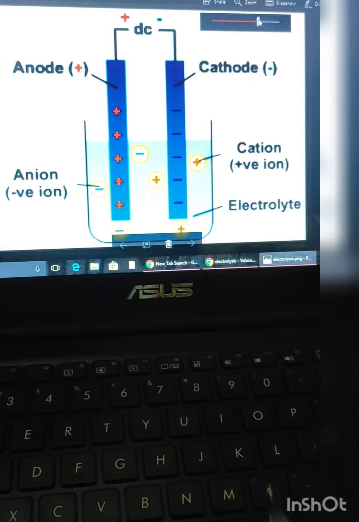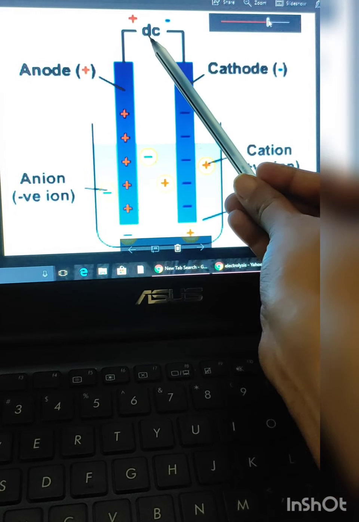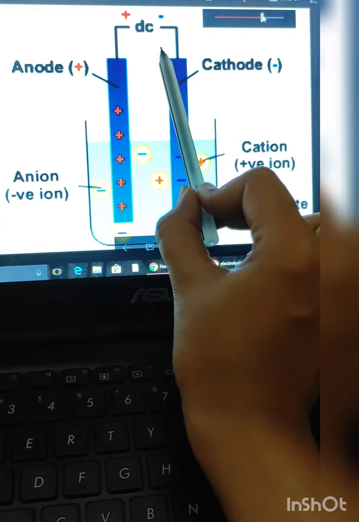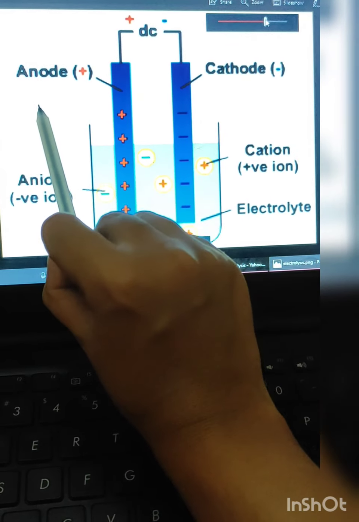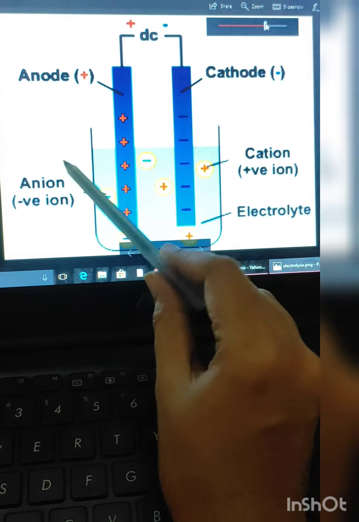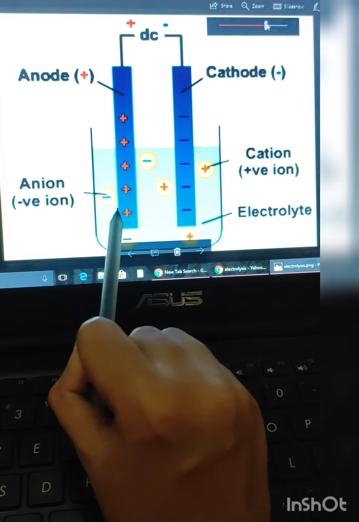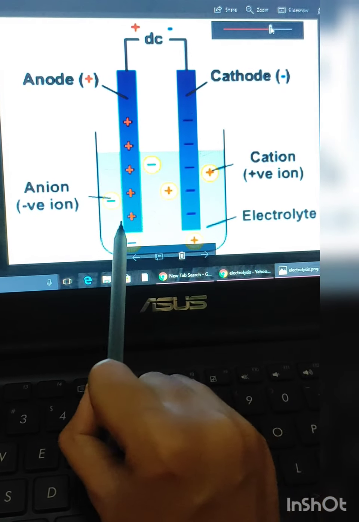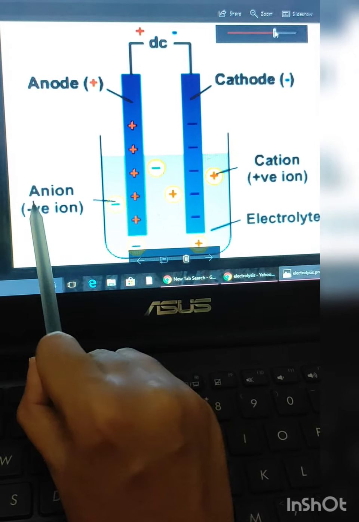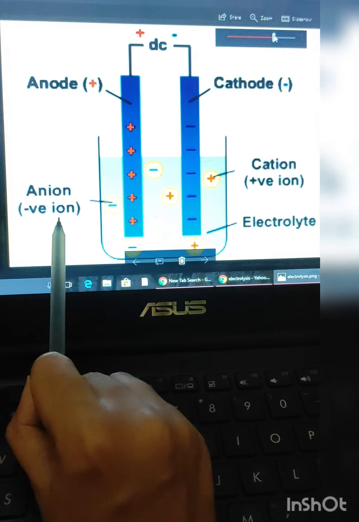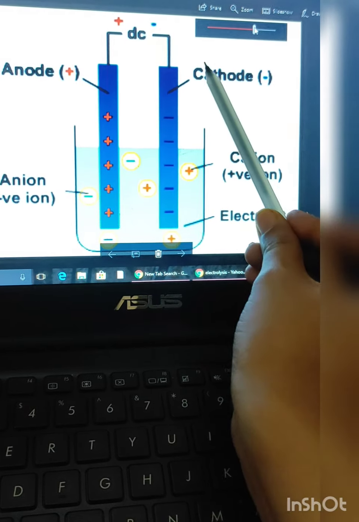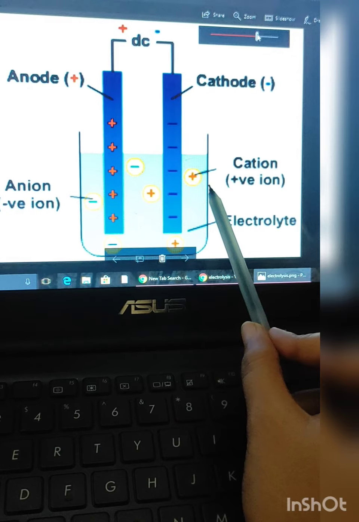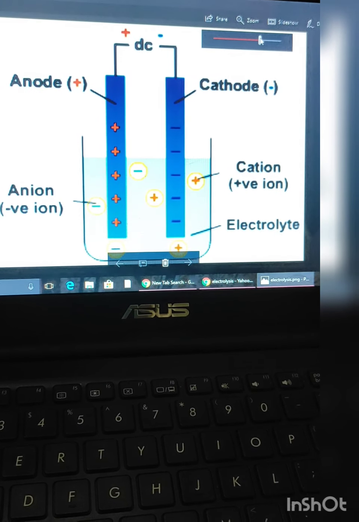See students, now anode is connected to the positive terminal of the battery, and cathode is connected to the negative terminal of the battery. This is the battery. Now when it is positively connected, what will happen, my dear students? It will attract negative ions towards it, which are known as anions. Anions are negative ions. And cathode is connected to the negative terminal of the battery, so it will attract positive ions because opposite charges attract each other.